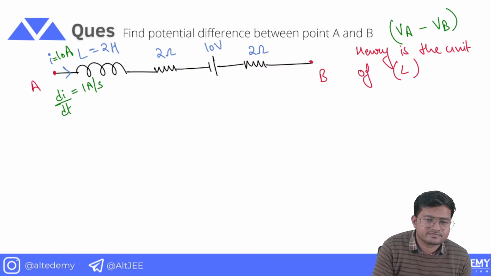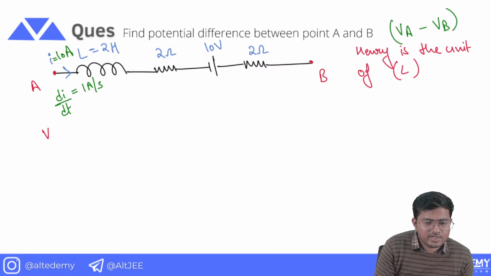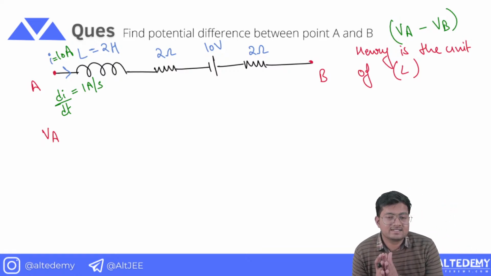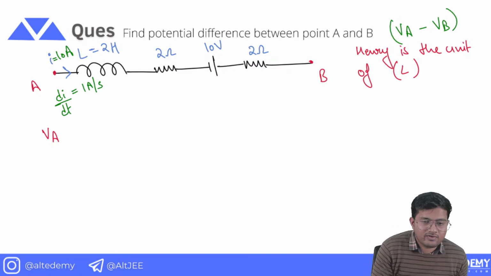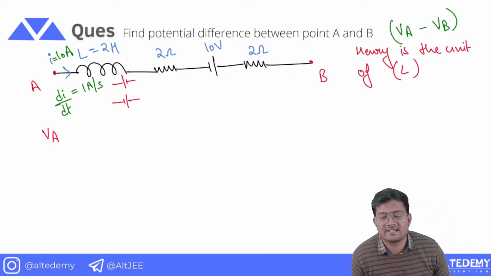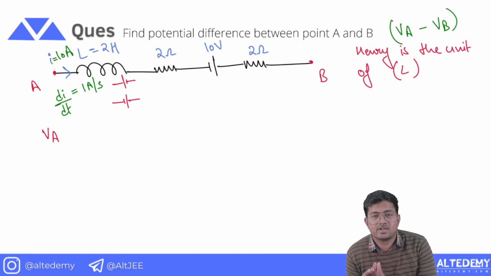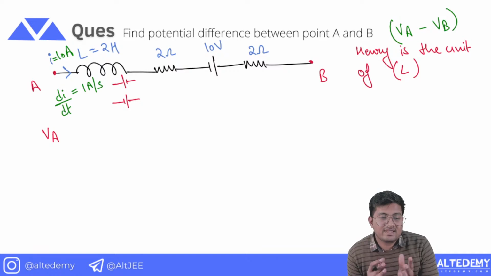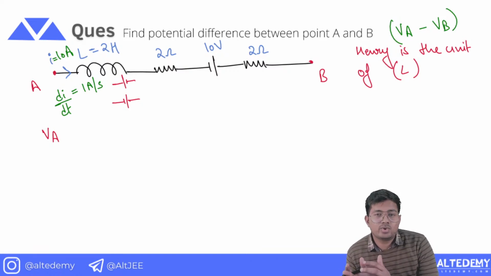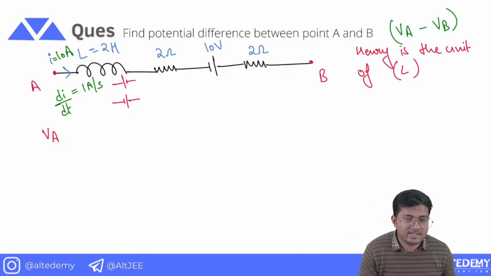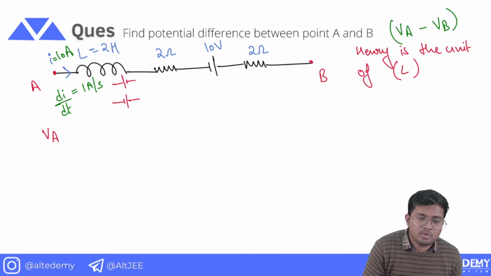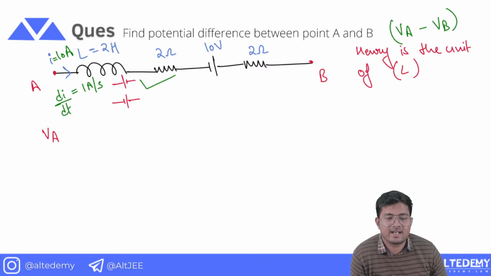Now we have discussed Kirchhoff's law. I will start from the potential at point A, and at this very instant you have to decide what the battery formed at the inductor will be like. It should be like this or like this. Current is increasing, so as per Lenz's law, do we want the current to increase further, or do we want to oppose its cause? We want to oppose its cause. And what is the cause? That current is increasing. To oppose the increase in current, we must have a battery like this.